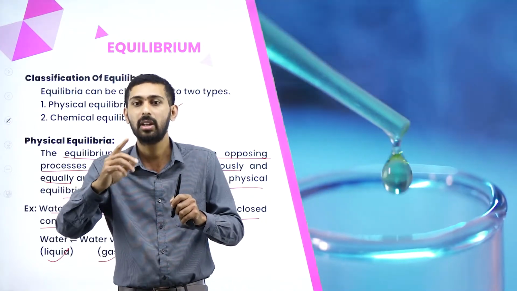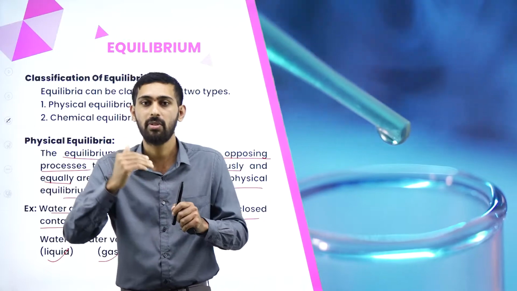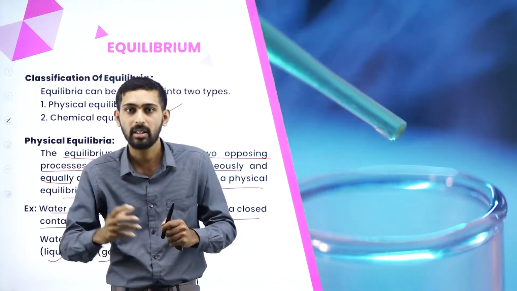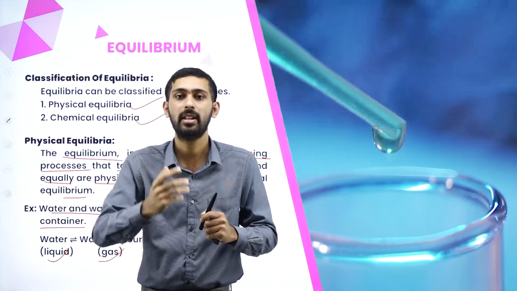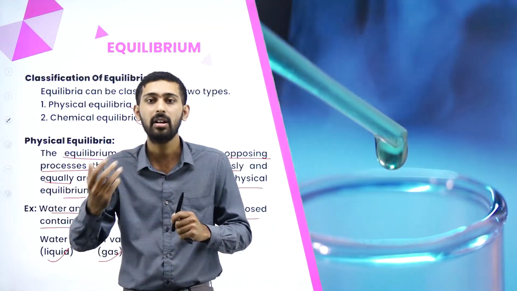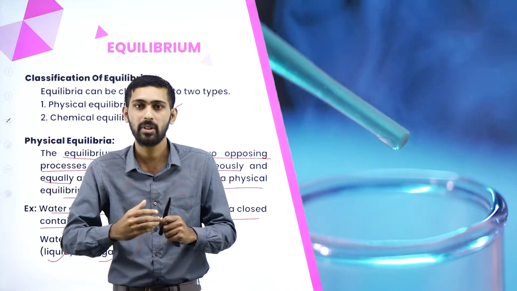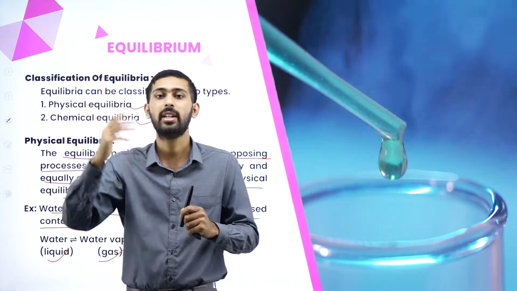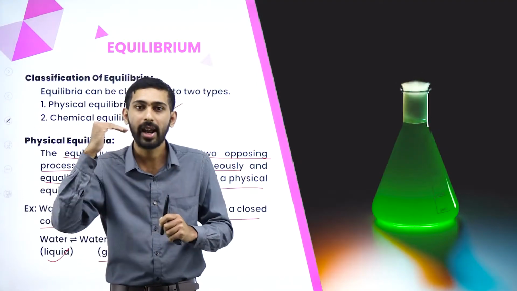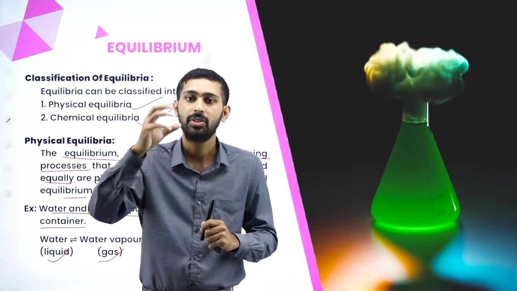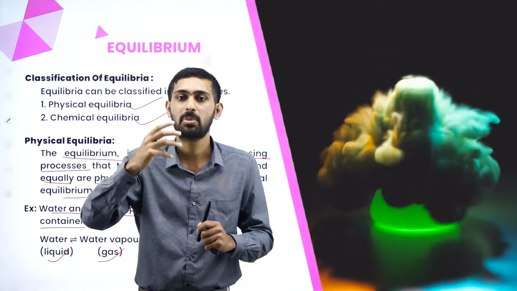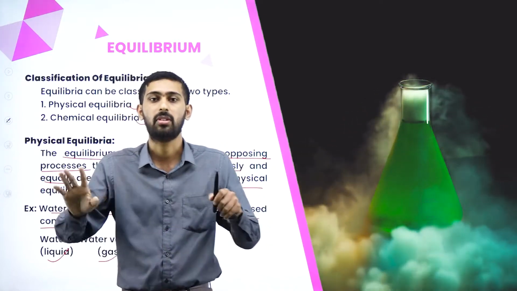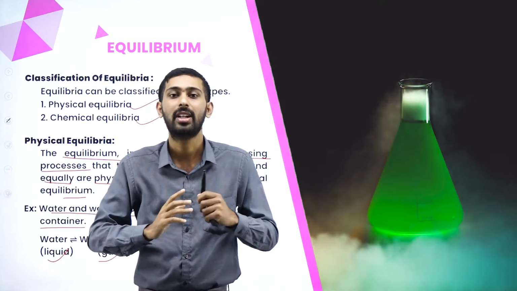If there is a chemical change, what do we have to think? We have to take water in an open container, then supply internal energy. When you supply internal energy, what will happen? Water gets converted into vapor state and it reacts with the atmosphere. When it reacts, all the gases present in the atmosphere will react. So both physical and chemical changes take place.